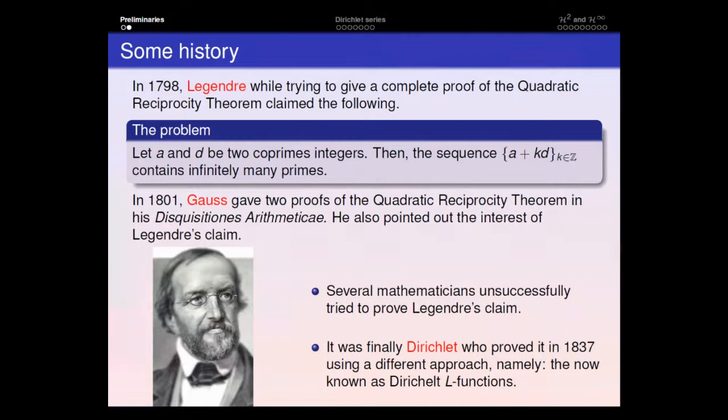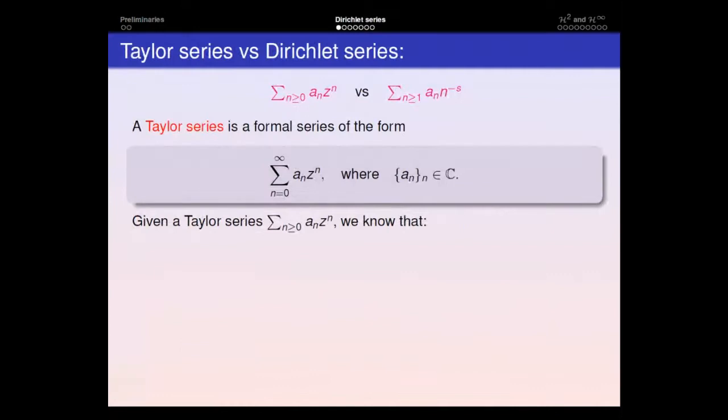Obviously he did not name this series as Dirichlet L-functions, and those are not exactly the same functions or the same series as the ones we think of nowadays as the Dirichlet series, but it is a far similar object.